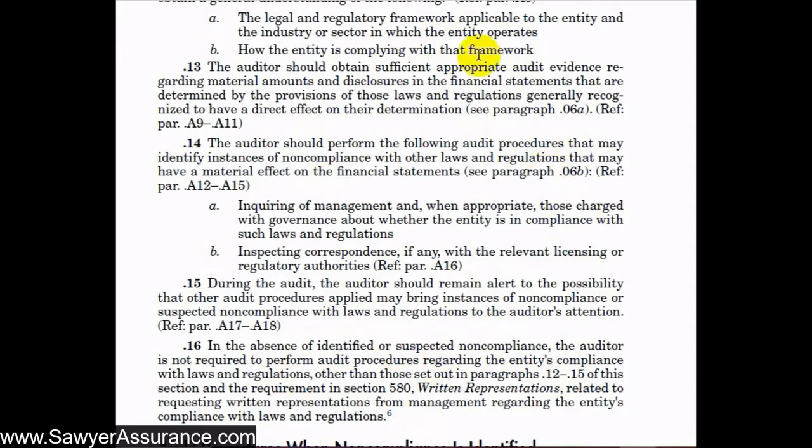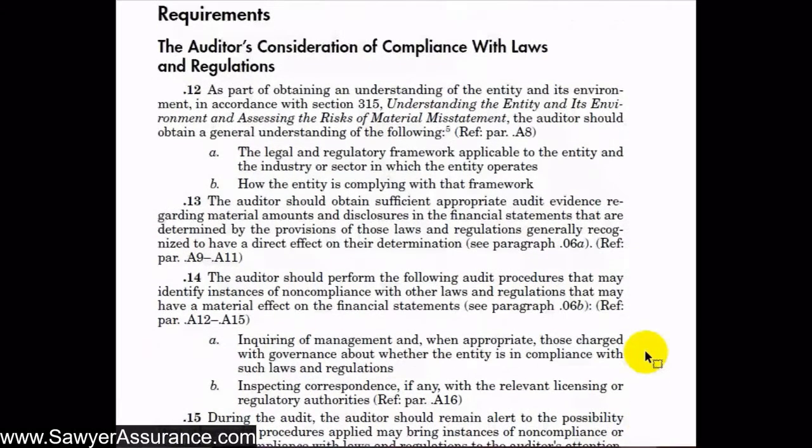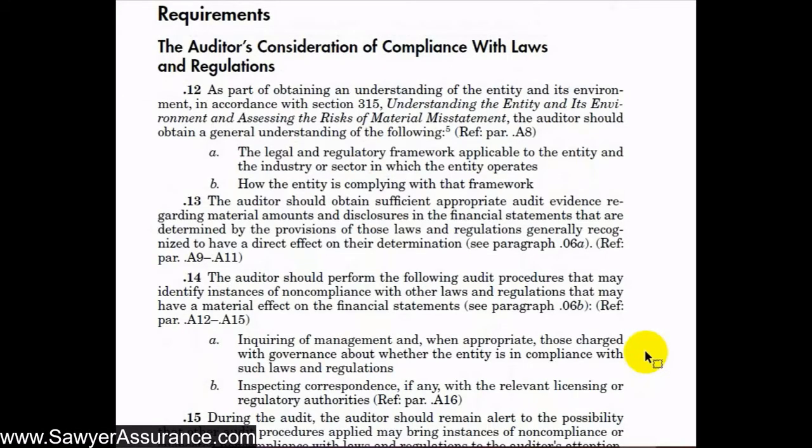So they're telling us that this is pretty much it. This is all we can do as related to laws and regulations, unless we come across some actual identified or suspected noncompliance, which is what we'll learn in the next section. But in general, as we remember from the inherent limitations of an audit, this is a difficult thing to uncover because it's probably not something that management would reveal to us voluntarily. So primarily we have to remain alert through our professional skepticism.